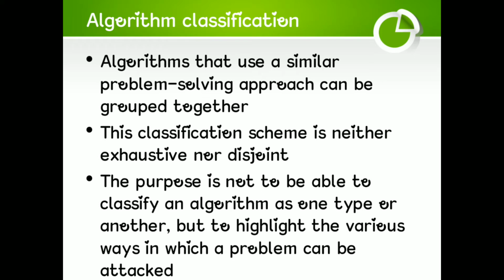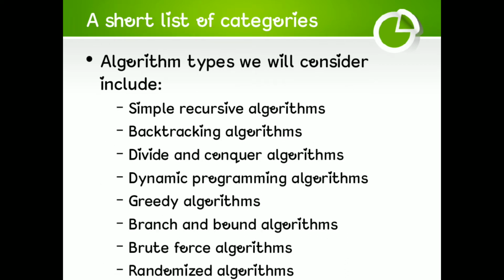The purpose is not to be able to classify an algorithm as one type or another, but to highlight the various ways in which a problem can be attacked. A short list of categories of algorithm types we will consider include: simple recursive algorithm, backtracking algorithm, divide and conquer algorithm, dynamic programming algorithm, greedy algorithm, branch and bound algorithm, brute force algorithm, randomized algorithm.